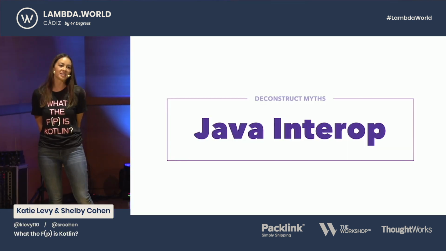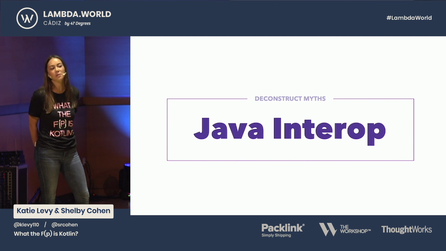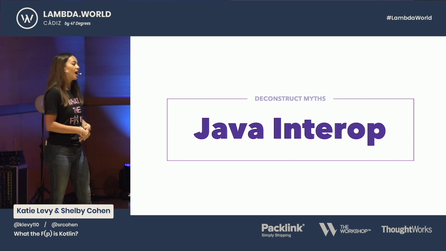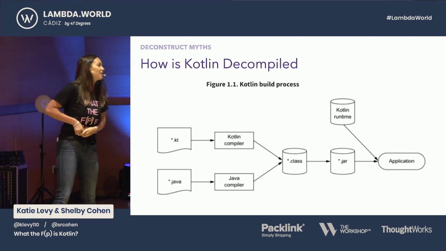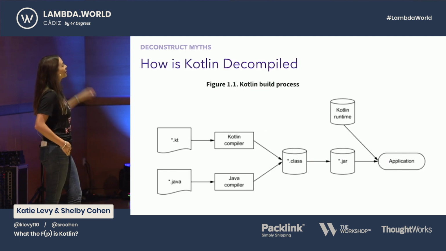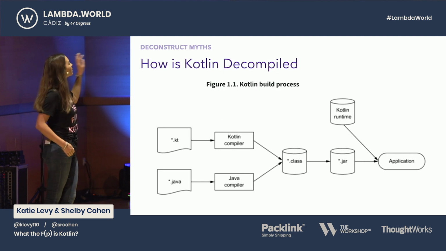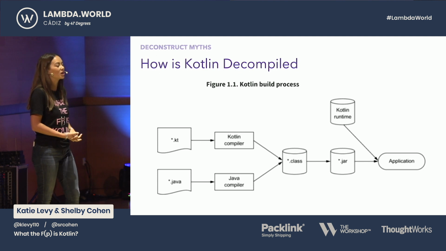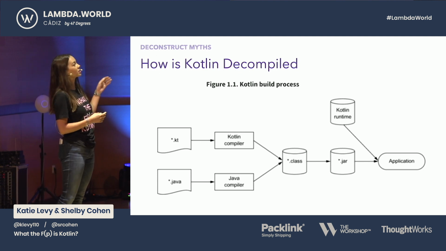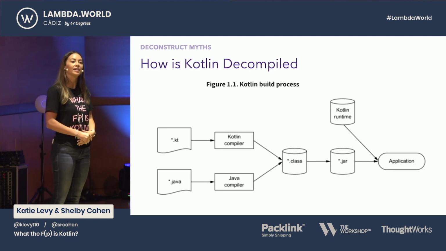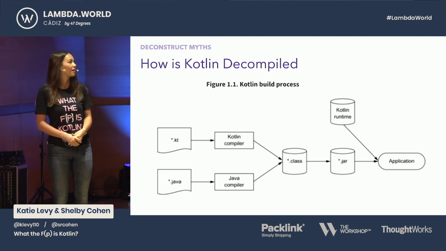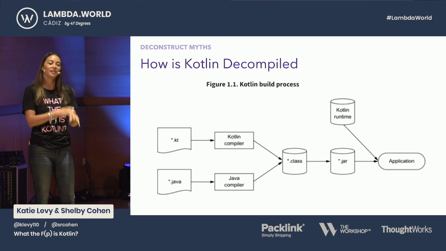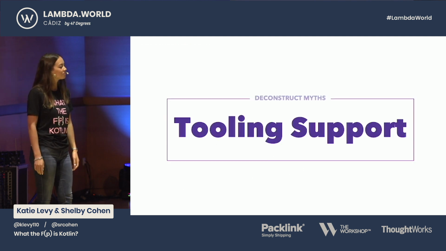Another preconceived idea is that Kotlin can only be used for Android applications. However, that's not the case. We also have Java interoperability, where you can compile your Kotlin code into Java bytecode. So in the end, your Kotlin and your Java code can run together, and you just have the Kotlin runtime added in your POM or your Gradle file. And then you can have your Kotlin code calling your Java code, and it all flows well.